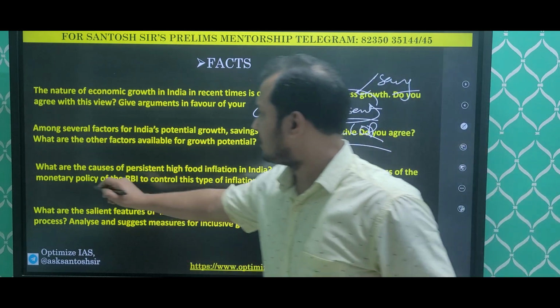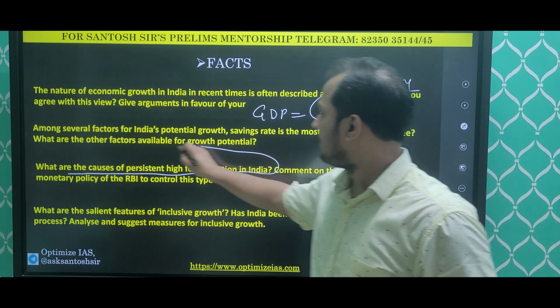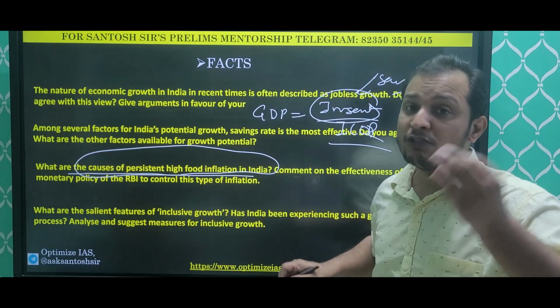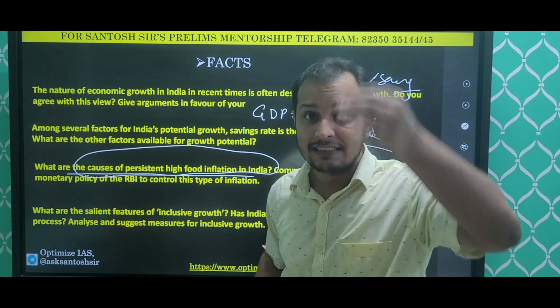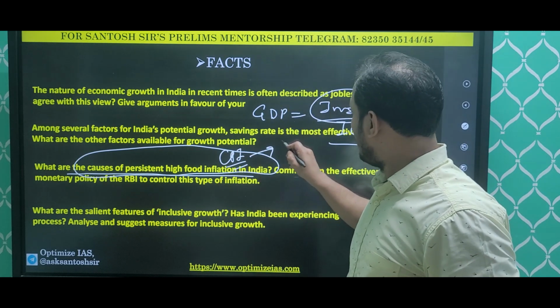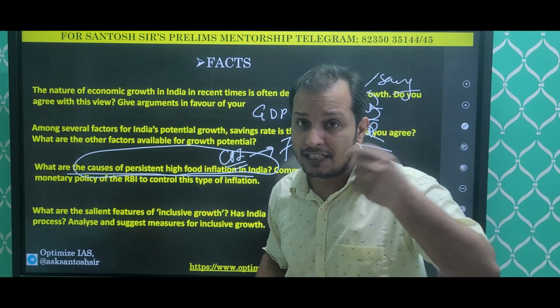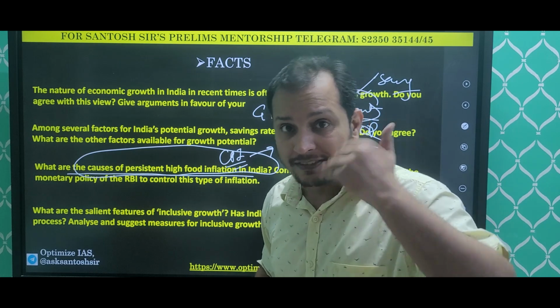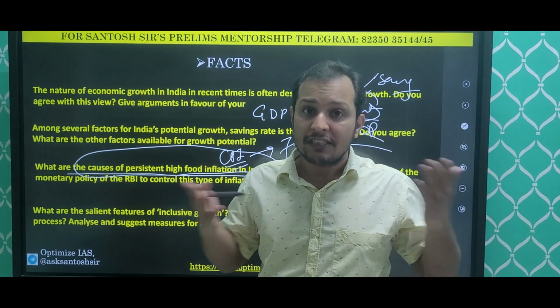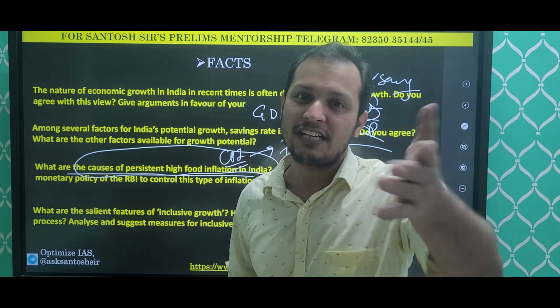Again, you see another question. What are the causes for persistent high food inflation in India? Guys, how can you answer this question without facts that the CPI inflation has been hovering around 7 to 8% in the last 3 years, particularly after the COVID. After the COVID, the CPI has been very high. Without facts, how will you show that there is a persistent high food inflation?